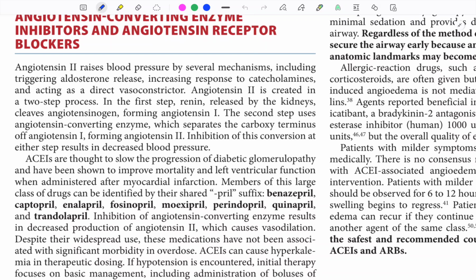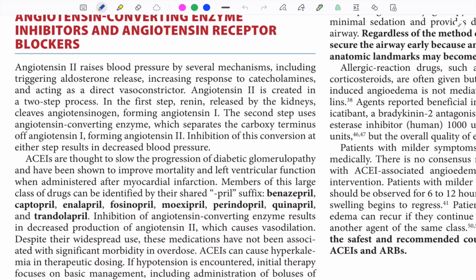The mean time from the first use to development of angioedema is about 2 years, but it can occur anytime during therapy. Management of ACE inhibitor induced edema is evaluation of the airway. If the patient has difficulty breathing, stridor, lingual or oropharyngeal edema, then secure the airway by intubation.